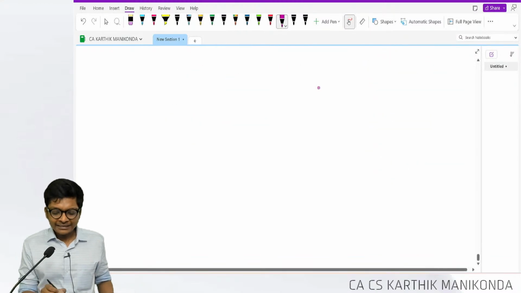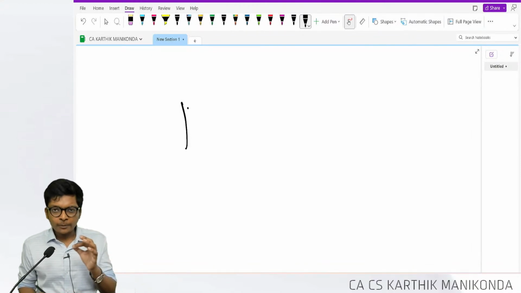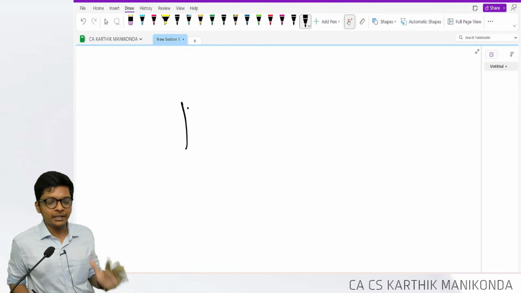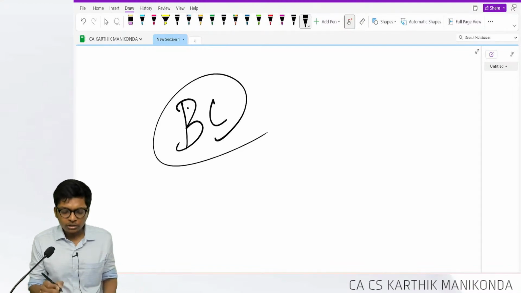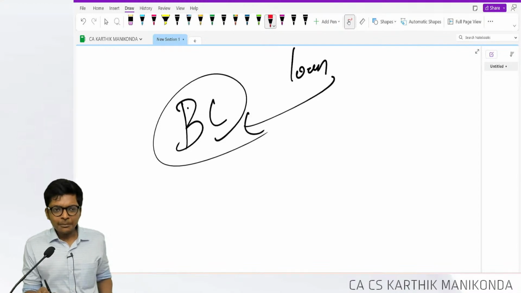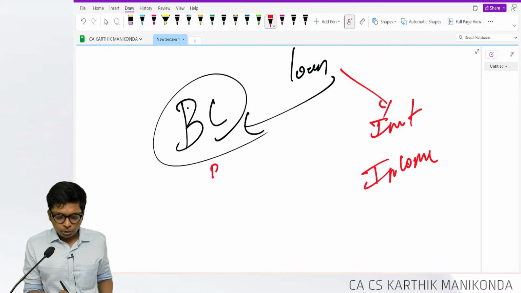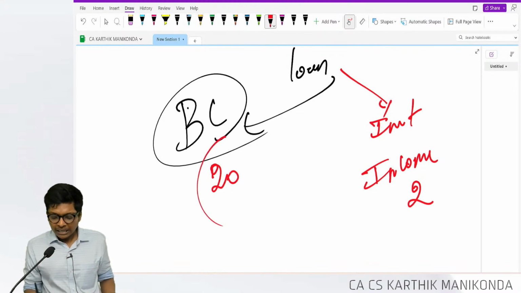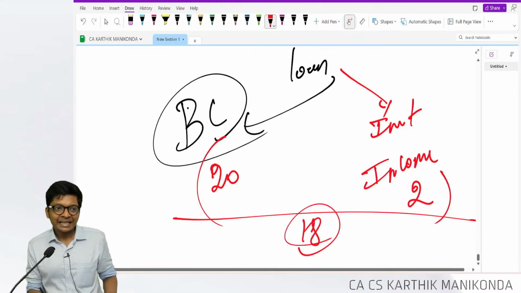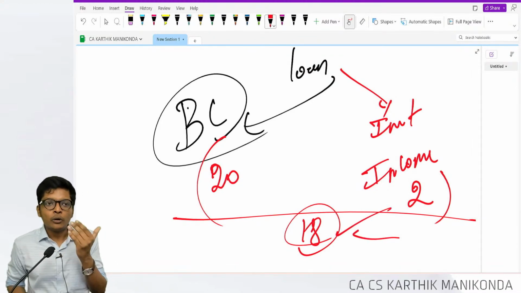This is AS 12. AS 16, one more small concept, very tiny concept. Just going back to AS 16 for exactly 1 minute, sometimes the loan that is used for borrowing cost, same money will be invested and we will earn some temporary income. If borrowing cost is 20, if the temporary income is 2, then you have to net off both and take the net borrowing cost as 18, and from this 18 you can proceed with the sum, either capitalize or debit to P&L.